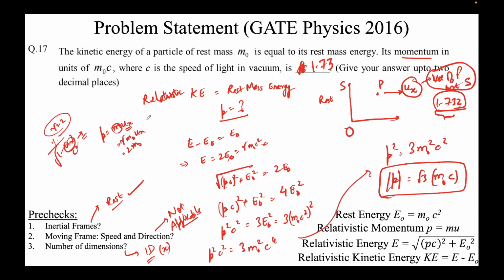Just a general piece of advice: the fewer calculations you have in your problems, the chances of error decrease. Here you have to calculate ux first, then multiply the terms, so you have two steps of calculations. Here there's only a single unified step. So that's why the chances of error decrease, but conceptually you're correct. From gamma you can get the speed, and once you know the speed, you can simply put p equal to relativistic mass times velocity, and you can get your expression.